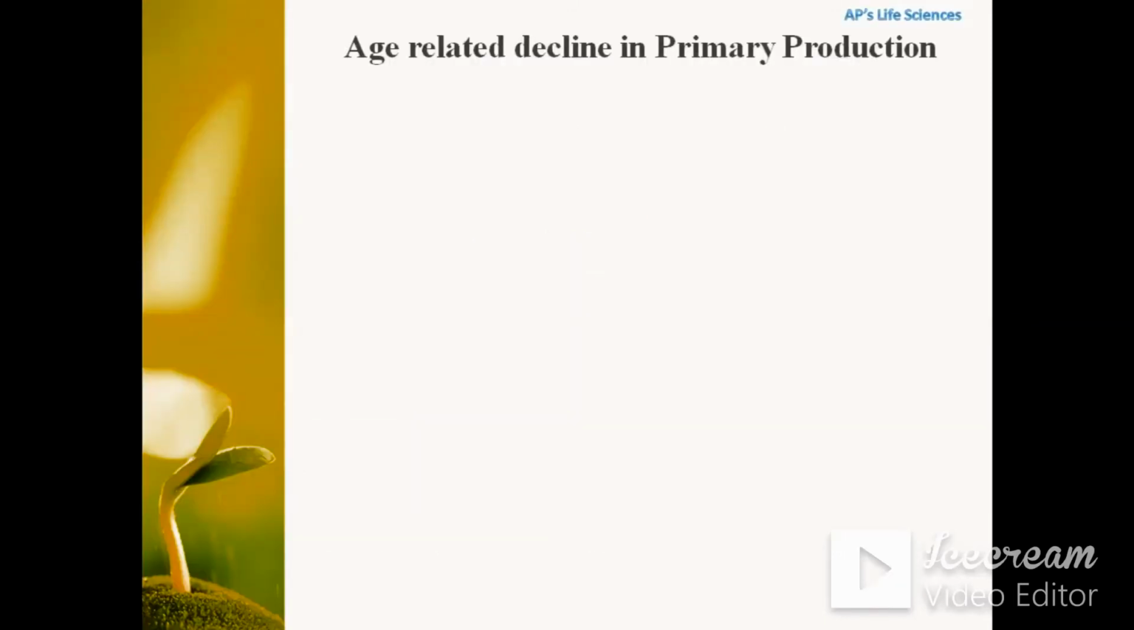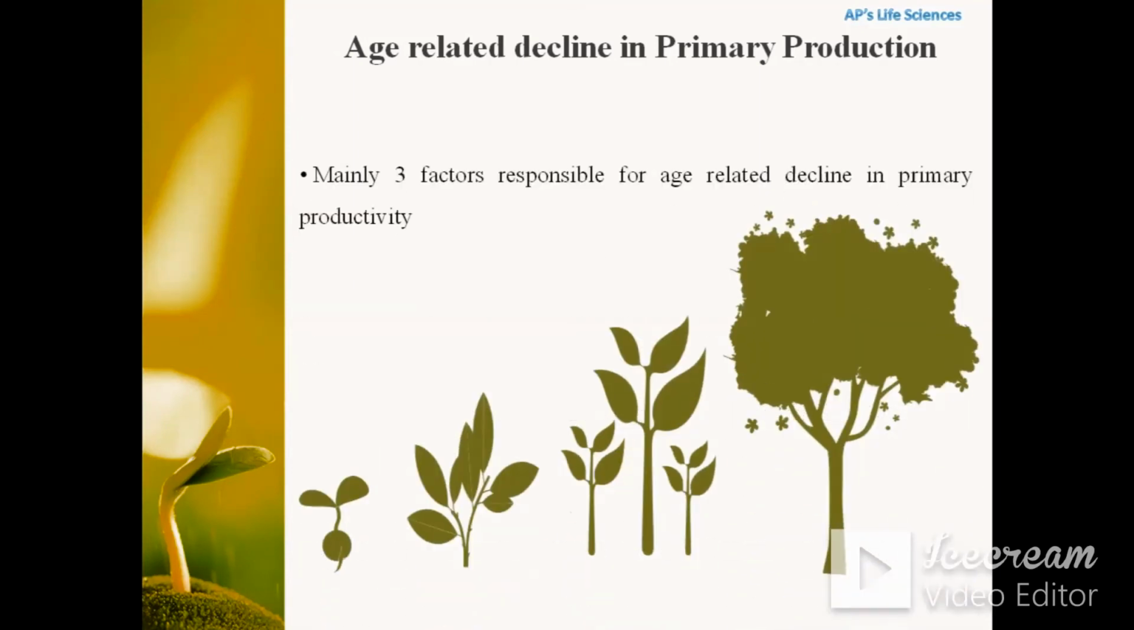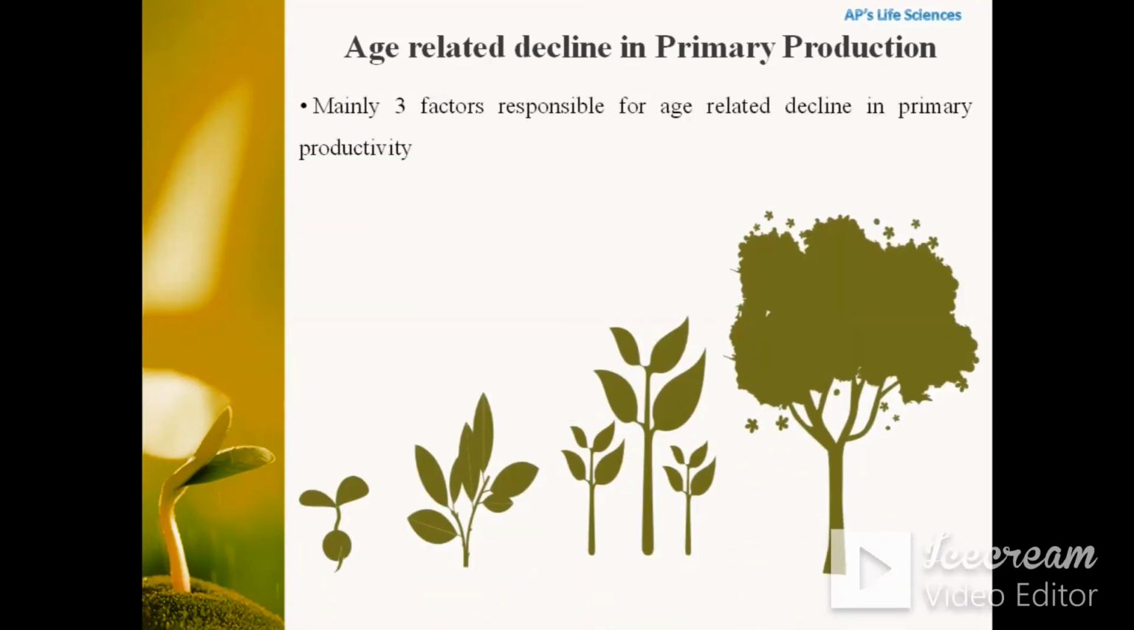Now, if we relate age with primary production, then there is an age-related decline in primary production. There are mainly three factors responsible for the age-related decline in primary productivity. First is nutrient limitation, second is hydraulic limitation, and third is genetic control.